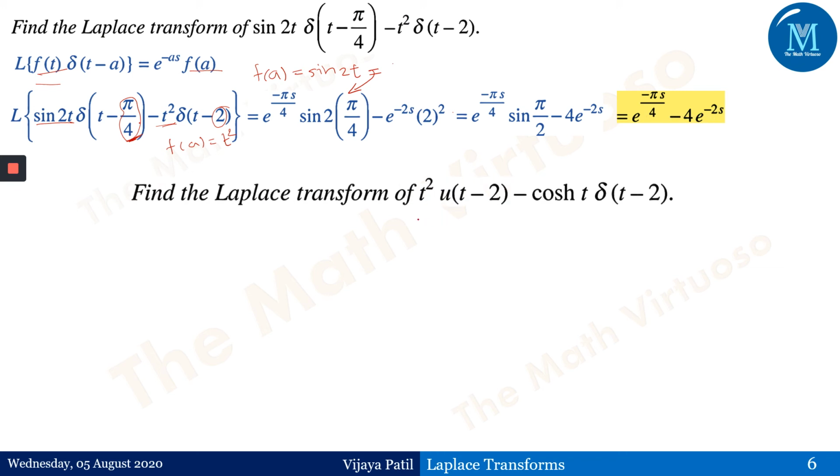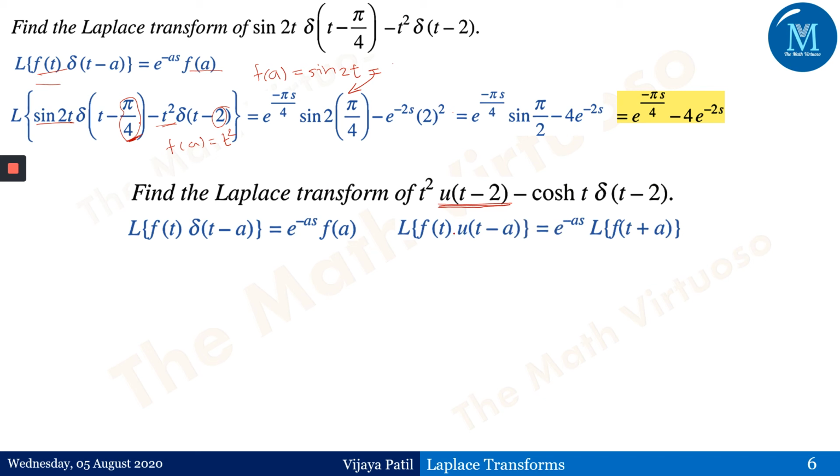Let us go for one more example, where I have decided to take u of t minus 2, that is a unit step function. This is from the previous example also; we are just applying the Laplace transform. So I've just given you the formula.